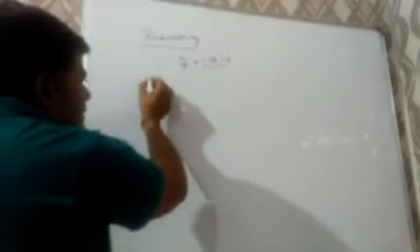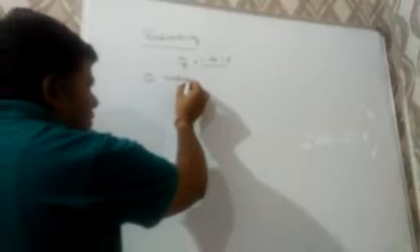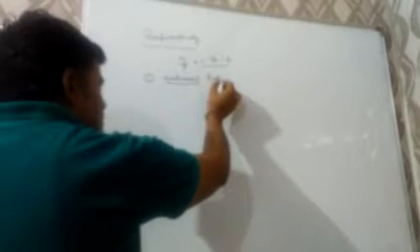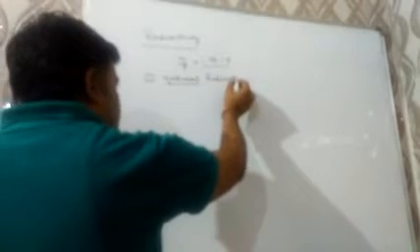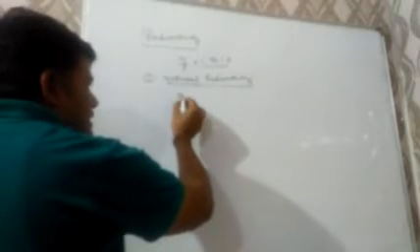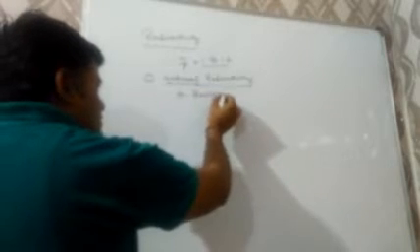Now, radioactivity can be of two types. The first one is natural radioactivity. Natural radioactivity was discovered by Henry Becquerel.